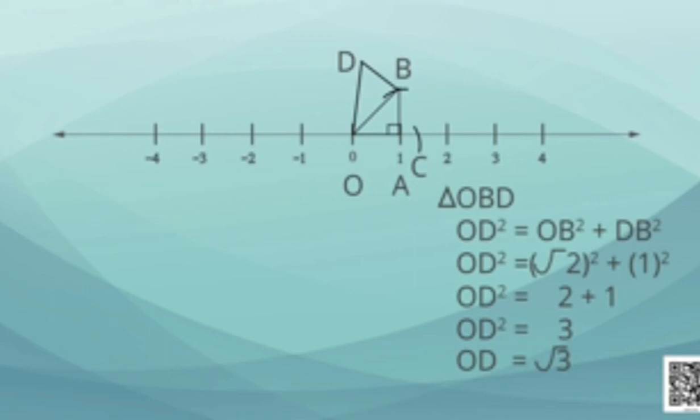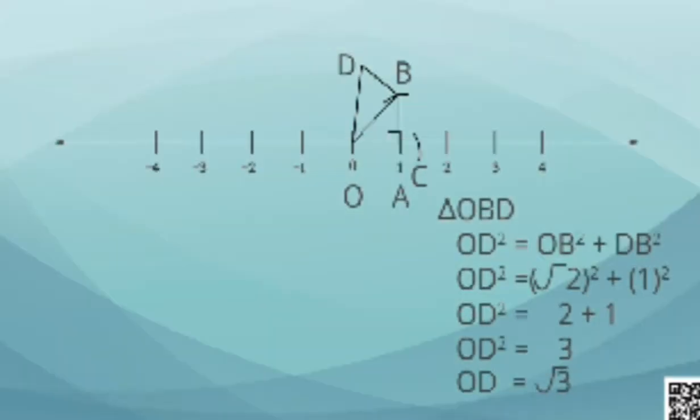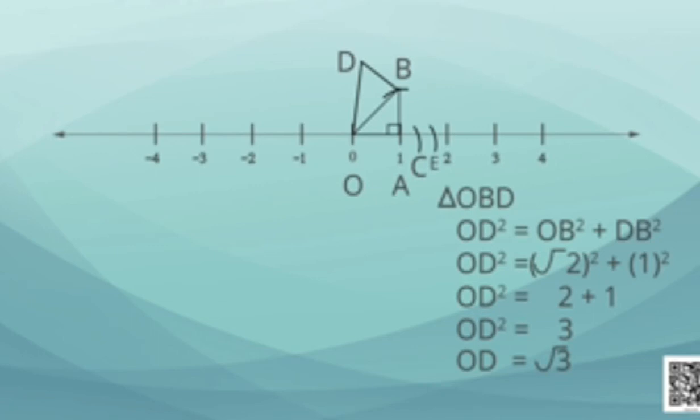Now, keeping O as center and taking the radius as OD, we can draw an arc on the number line, which will cut it at a point. Let this point be E. So now OE equals under root 3. In the same way, we can depict the under roots of 4, under root 5, under root 6, etc. on the number line. Now, is there any easier way to depict rational numbers on a number line?